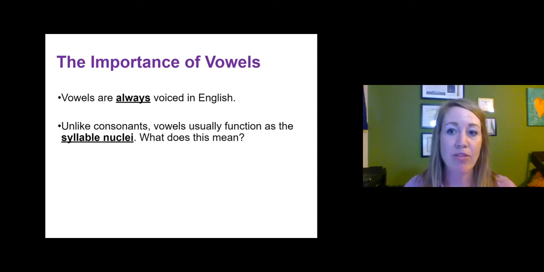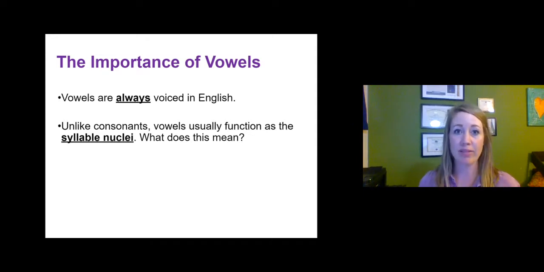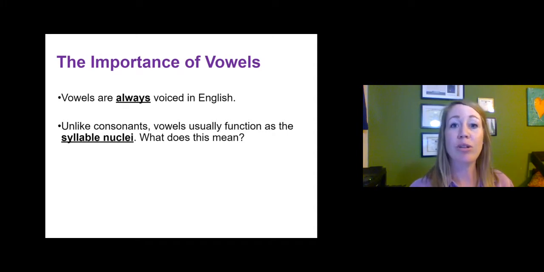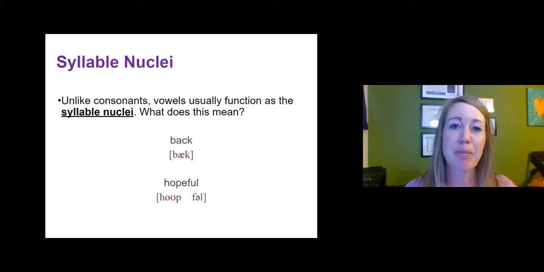What's unique about vowels, and why we separate them from consonants, is that vowels usually function as the syllable nuclei. So what does that mean? What does it mean to be the syllable nucleus, the center of a syllable? I can show you what I mean by that. And keep in mind, we're going to come back to syllables in the later half of chapter 2, because that also plays a role in our study of sound.